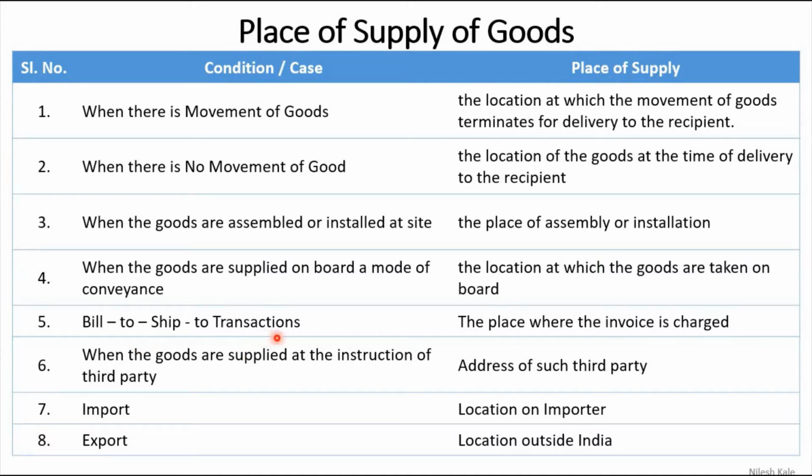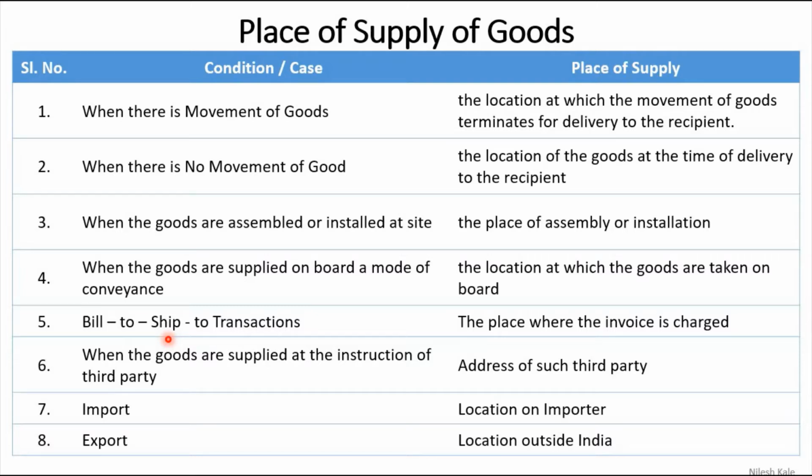Bill to ship to transactions: the place of supply is the place where the invoice is charged. What do you mean by bill to ship to transaction? You are sending the bill somewhere and you are shipping the goods somewhere else. For example, I am sitting here in Karnataka and my sister stays in Gujarat, and I purchase something on Amazon for Raksha Bandhan for my sister.